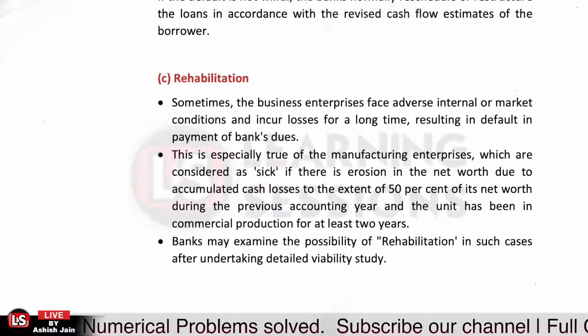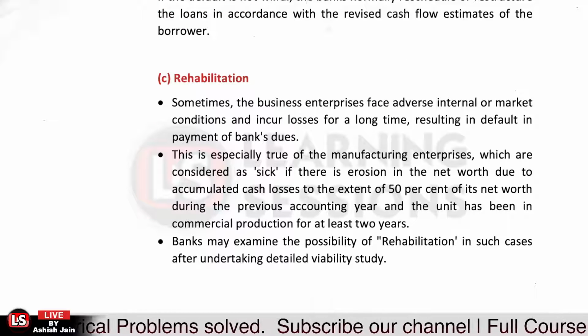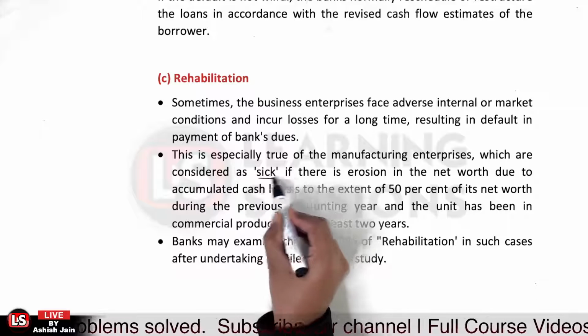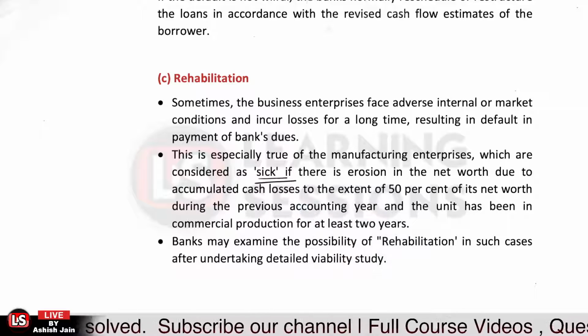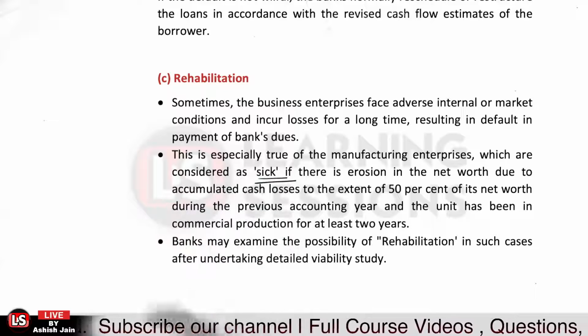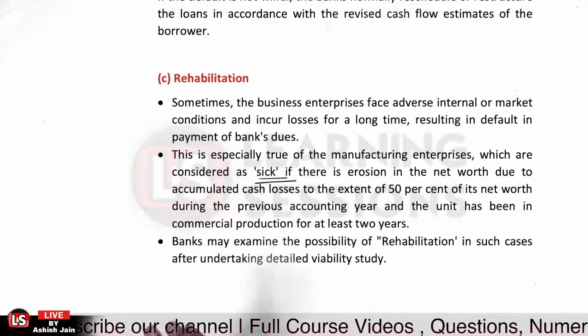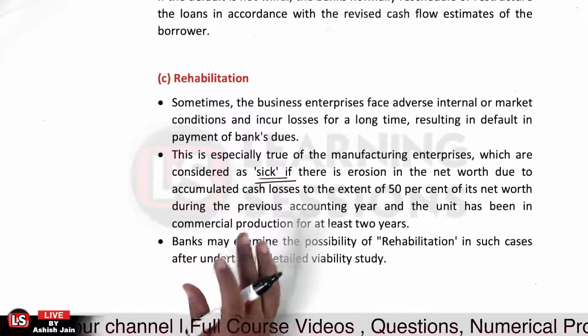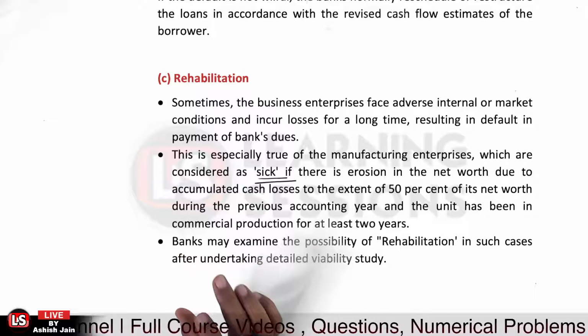Technically, in the case of the manufacturing sector, the unit is said to be a sick unit if there is erosion of the net worth, more accumulated cash losses to the extent of 50% of the net worth during the previous accounting year.